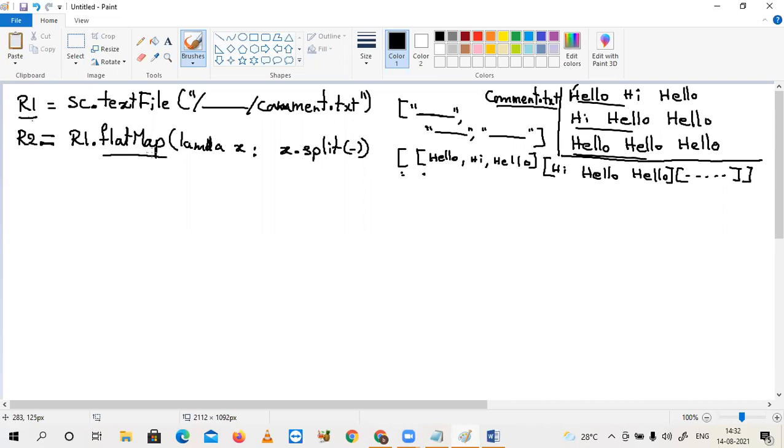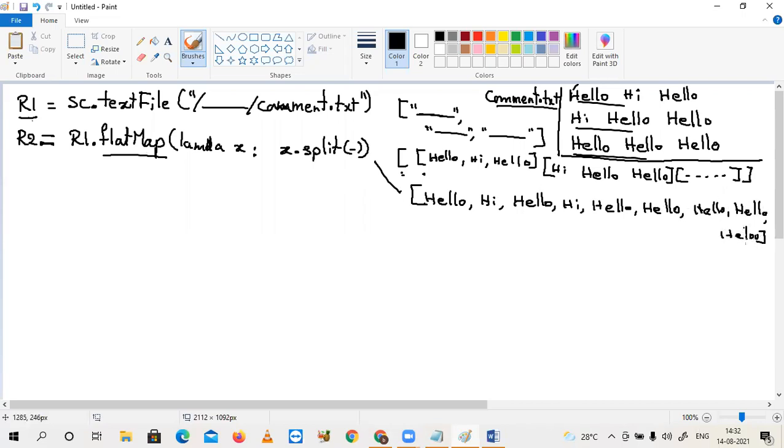That's why flatMap. Now the output of this is hello, hi, hello, hi, hello, hello, like this. That is the second transformation.